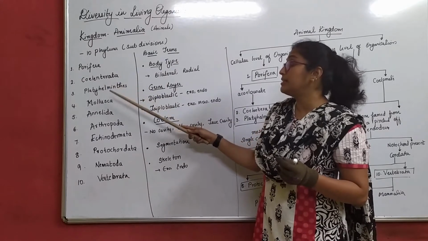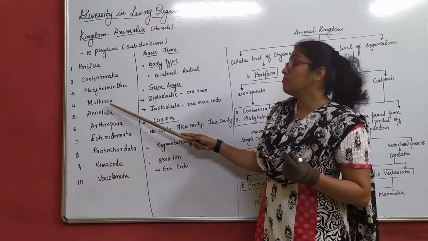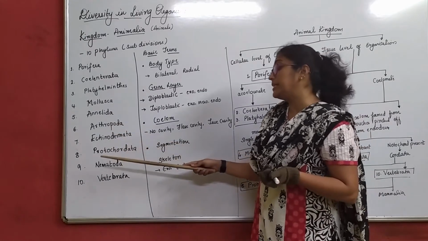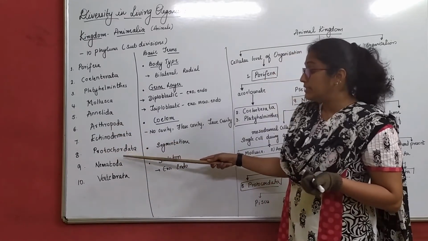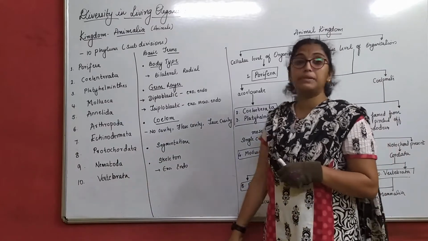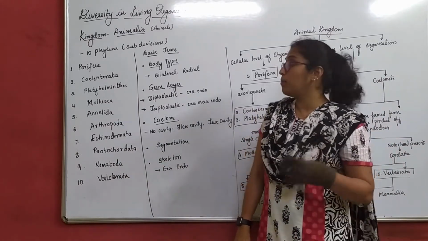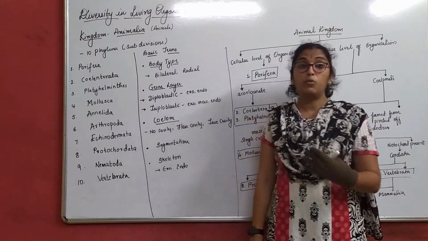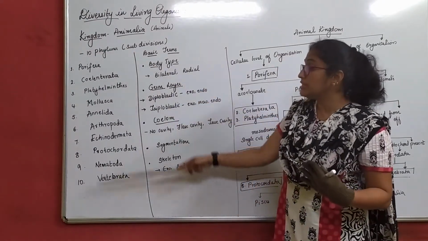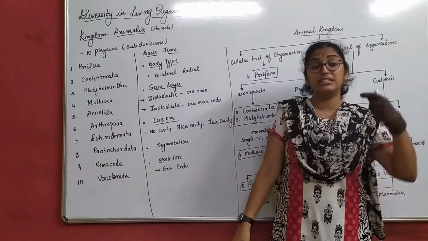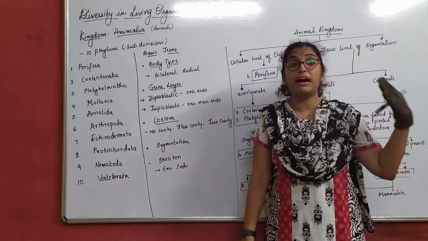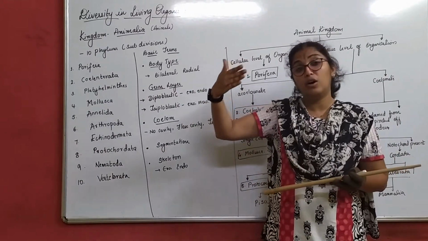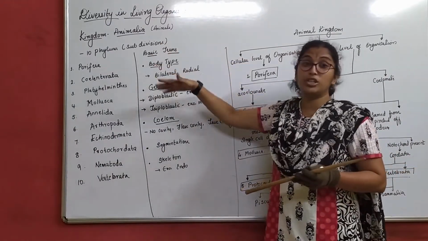Porifera, Coelenterata, Platyhelminthes, Mollusca, Annelida, Arthropoda, Echinodermata, Protochordata, Nematoda and Vertebrata. The names are quite complex, but it has to go in this order only. Now why this order? Because these organisms are found by evolution, one level or one organization after the other.